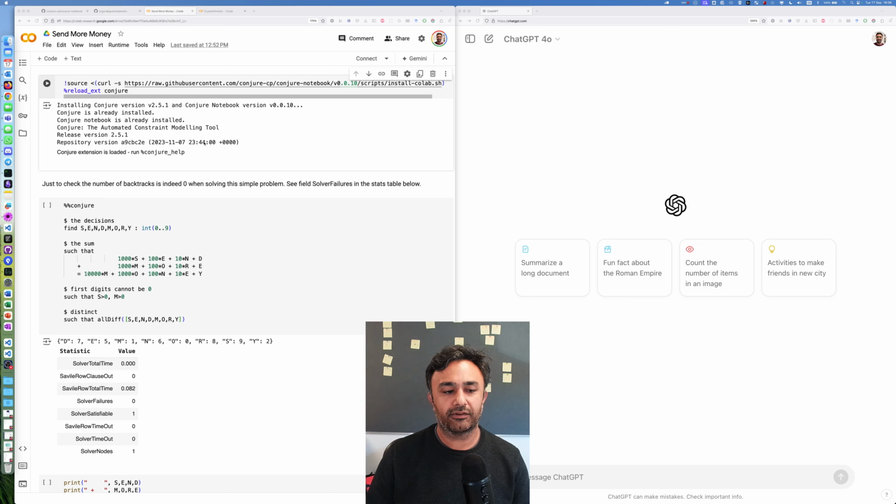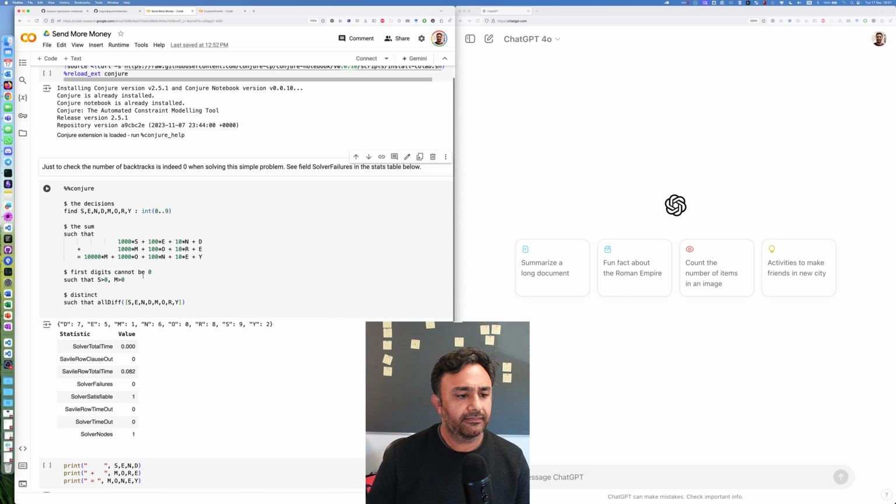So I wrote an example for Conjure, and it's a very simple example, the send more money problem. These problems are called cryptarithmetic puzzles, and you are trying to find a solution where adding up SEND plus MORE equals MONEY, send more money. And there are a bunch of constraints.